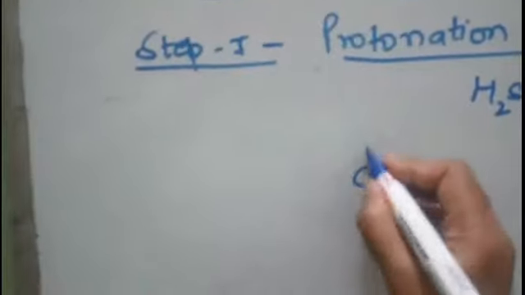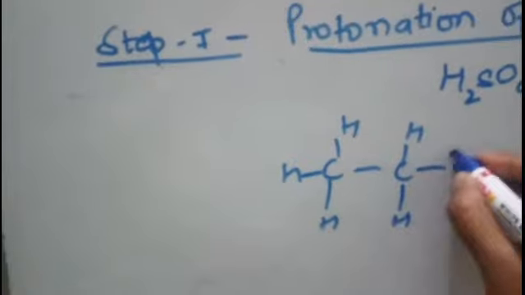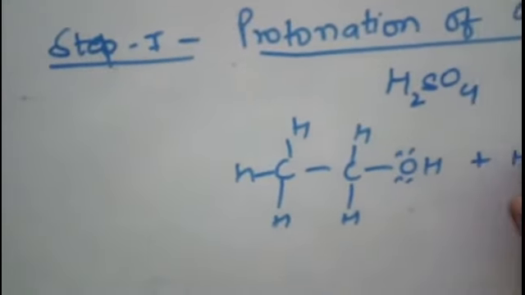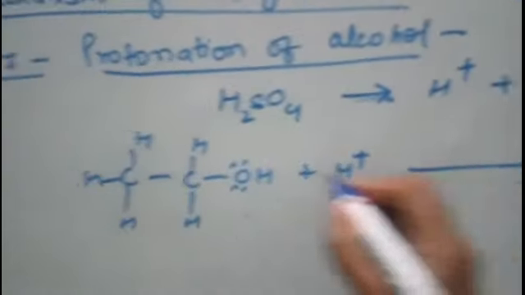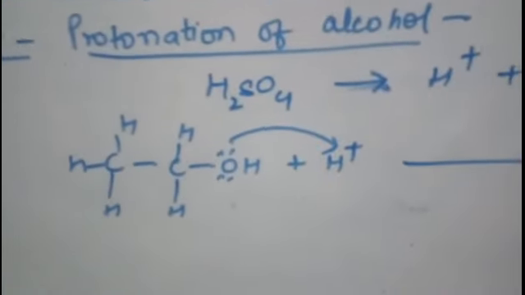Now this proton, let us take here ethanol. Now you know that this oxygen contains lone pair of electrons, therefore these lone pair of electrons will be donated to the proton.